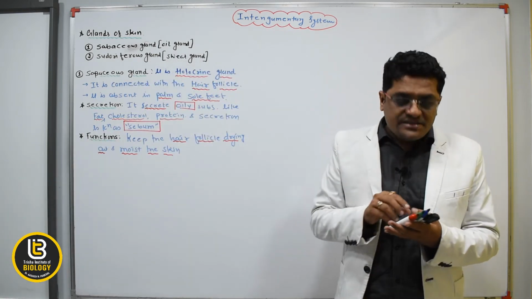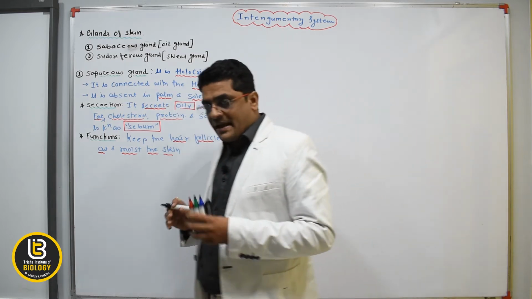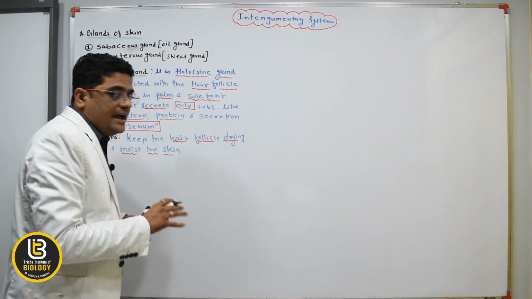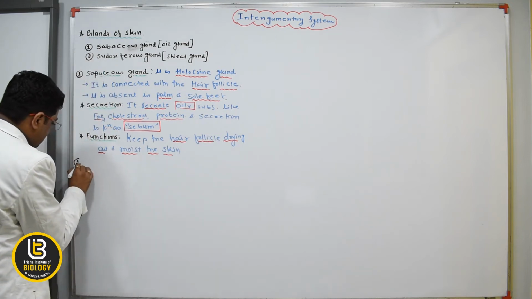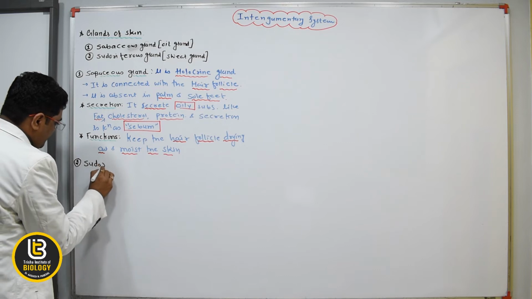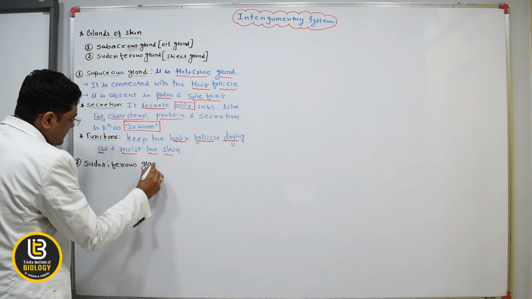The second gland is the sudoriferous gland, or the sweat gland, and it is an exocrine gland.